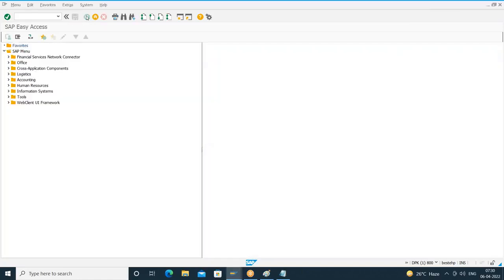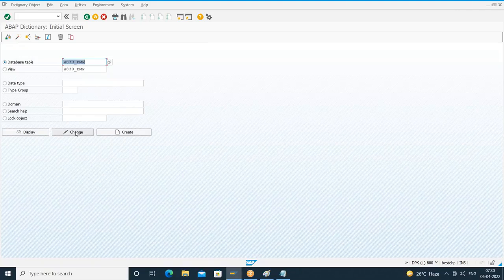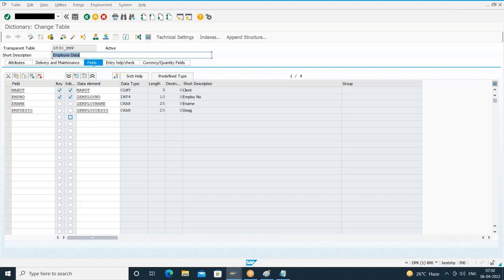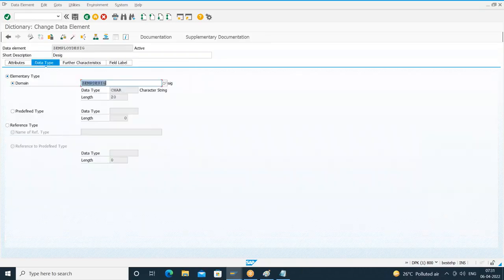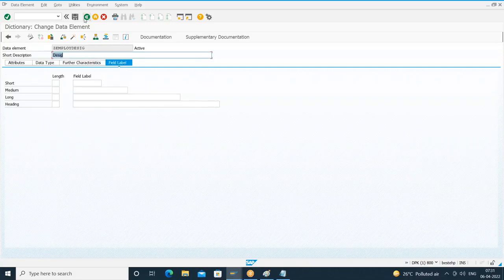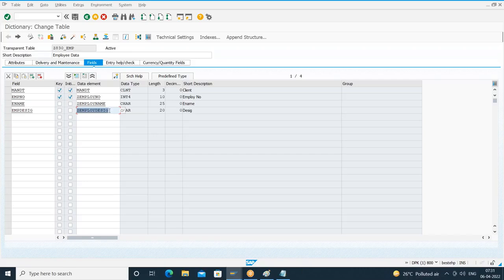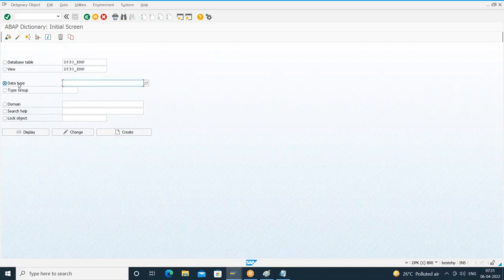Okay. So how do I do it now? I need to know the data element name now. So if I go to the table directly, what is the data element name? Z employee desig, right? I can double click on this data element, Z employee desig. It will take the control to data element. Here I can give the field label. Like this I can open, or else if you know the data element name, directly open the data element from here. Data element is also an individual separate object, na? So I can operate separately.